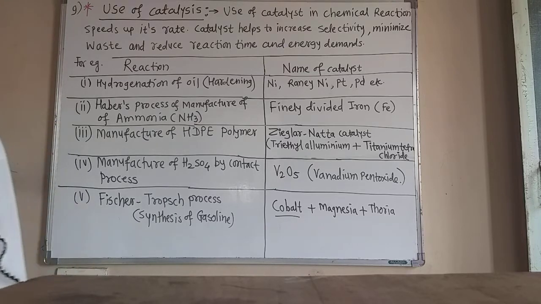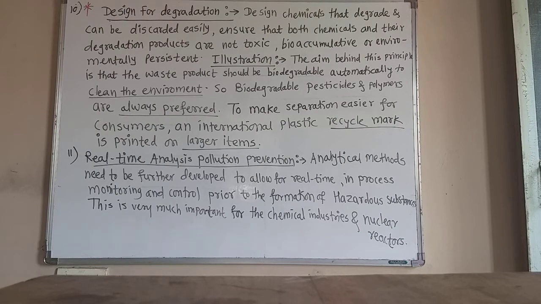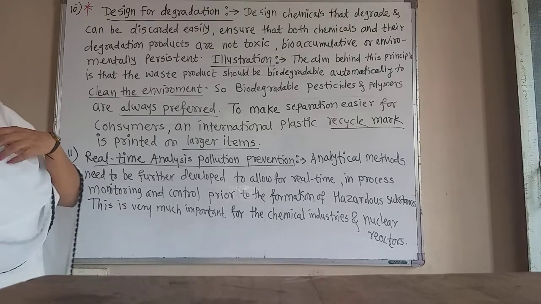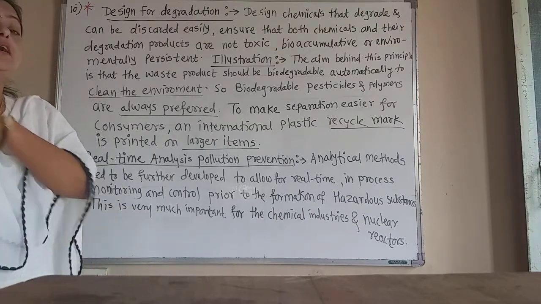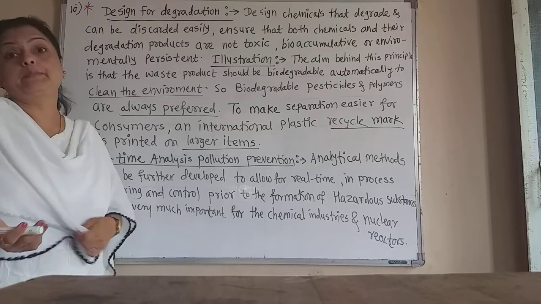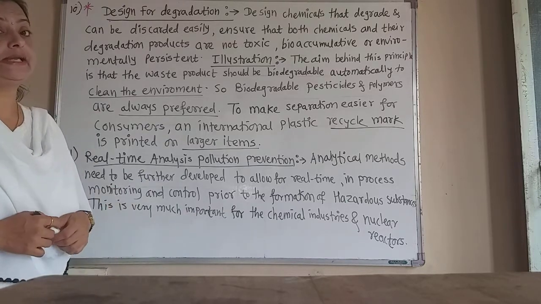Now next, the 10th principle is design for degradation. Now let us learn that. Principle number 10, that is design for degradation, that is biodegradation. Always, biodegradable products or chemicals are good as compared to non-biodegradable chemicals.